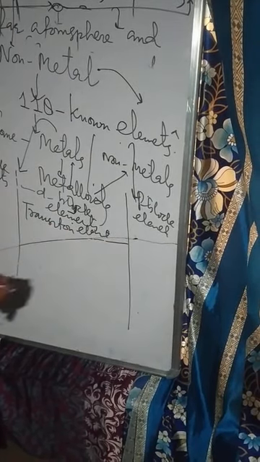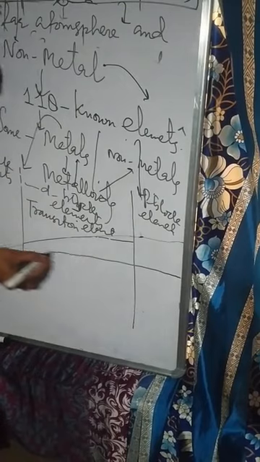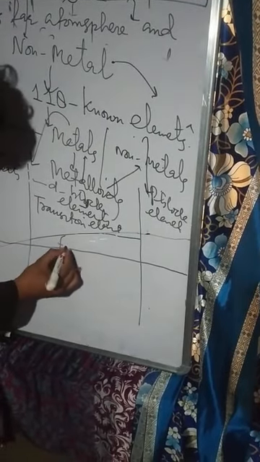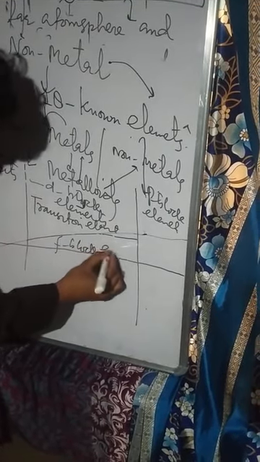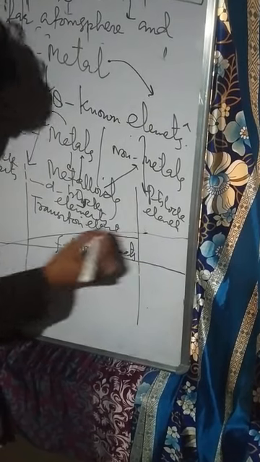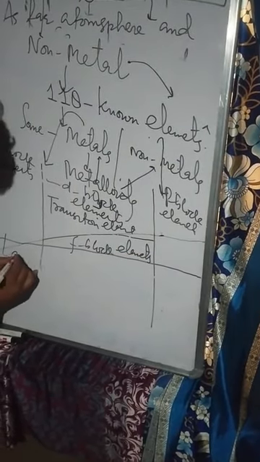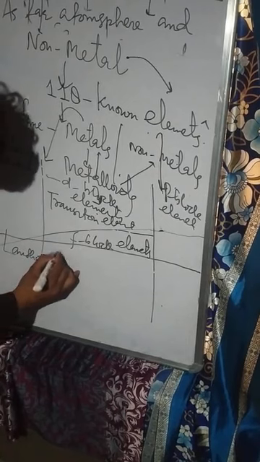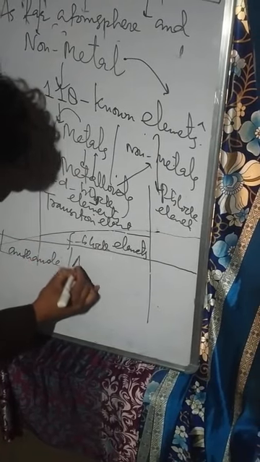And beneath the periodic table there lies one more block of elements called F block elements, also called the lanthanide and actinide series.